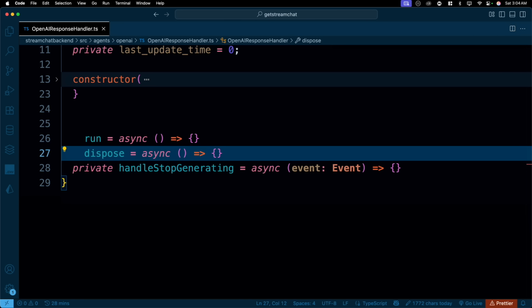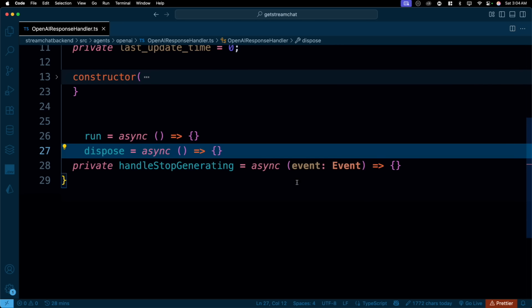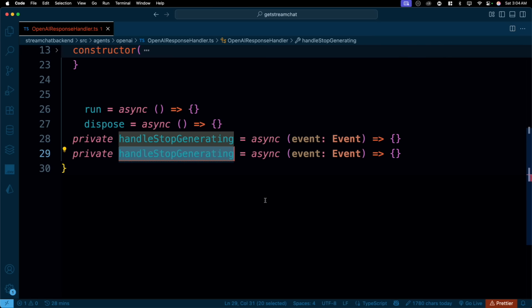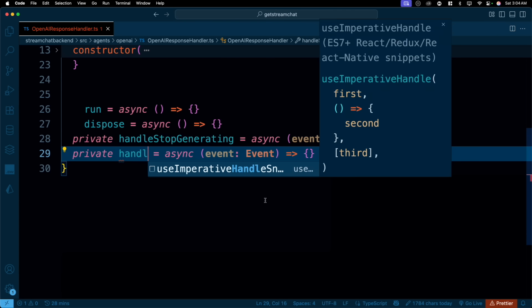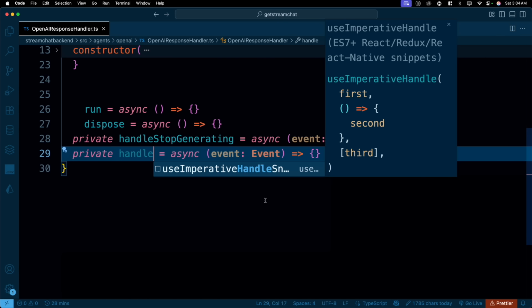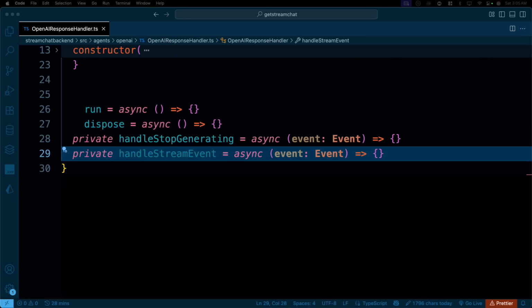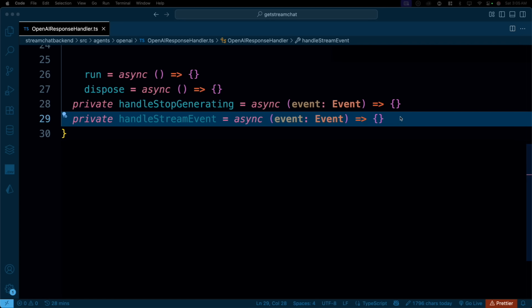Based on the events that we are receiving, we have the handle, this one. Now we need a couple more handlers as well. Let me walk you through. The next one that we will be using is handle stream event. We will work on how this works and all these things. This probably doesn't need to be async itself. It can just work directly as well, but we'll see. But it definitely receives an event. No harm in us keeping it async as of now.